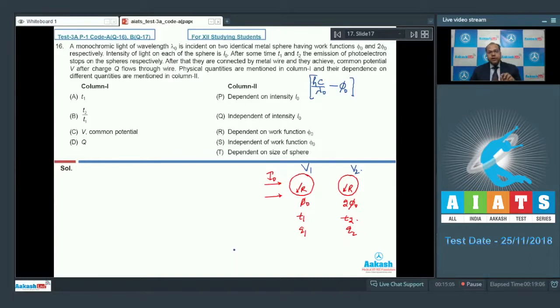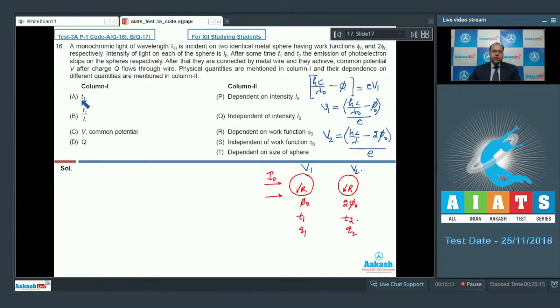If V1 is the final potential appearing on the surface, then further emission of photoelectrons is not possible, so I can equate this to e into V1. So V1 is equal to hc by lambda naught minus phi naught, divided by e. In a similar fashion, V2 is equal to hc by lambda naught minus 2 phi naught, divided by e.